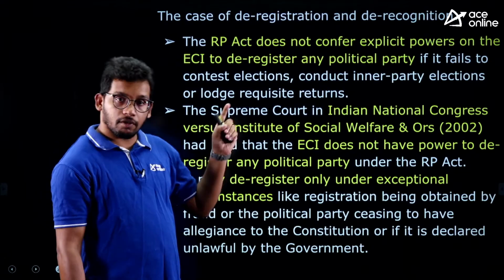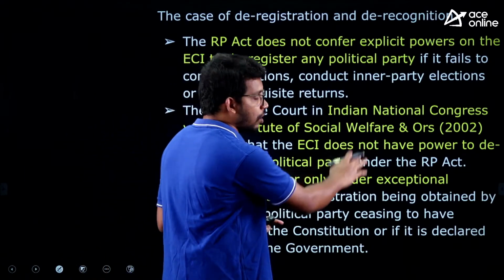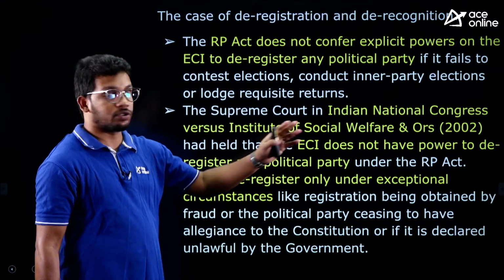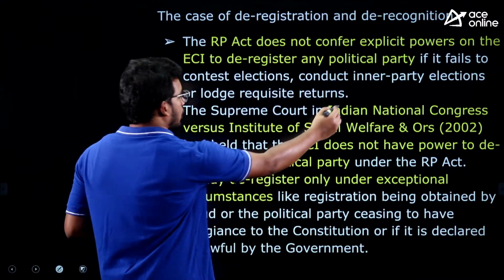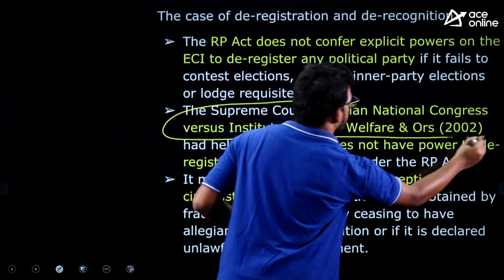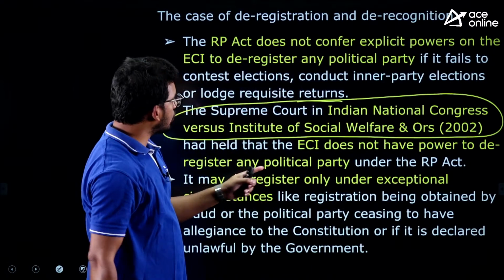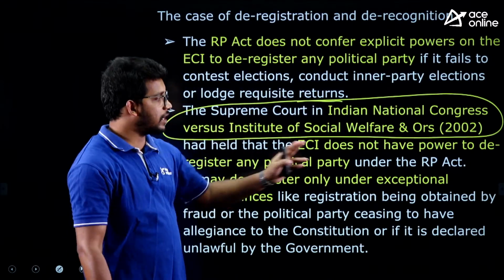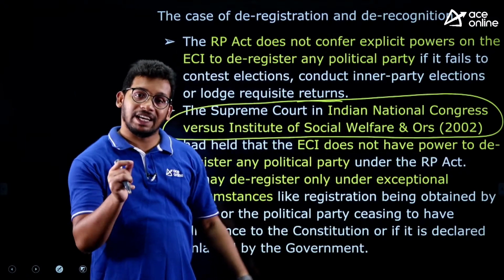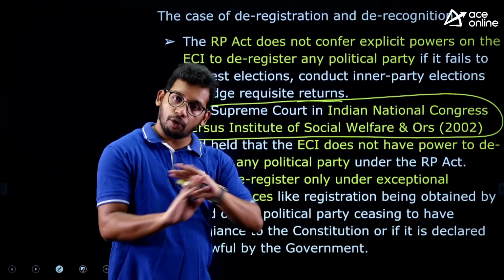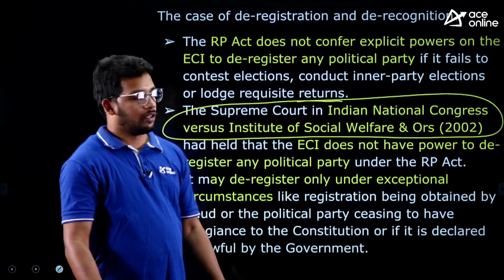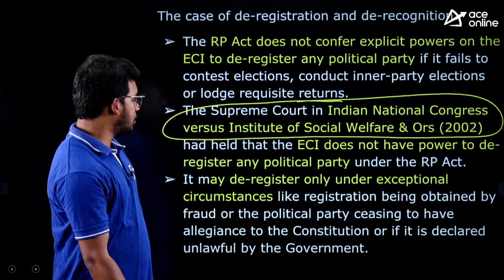And even in one of the Supreme Court judgments, the Indian National Congress versus Institute of Social Welfare case, there is a case. You need to remember the Supreme Court cases also for the exam. In the Indian National Congress versus Institute of Social Welfare case, 2002, the Supreme Court clearly said that the Election Commission has no power to deregister a party. So this is also one important provision, right?